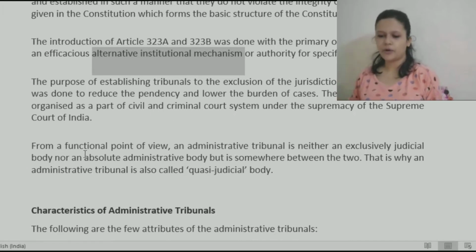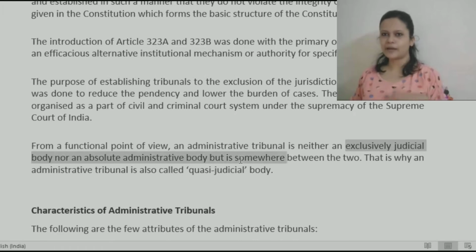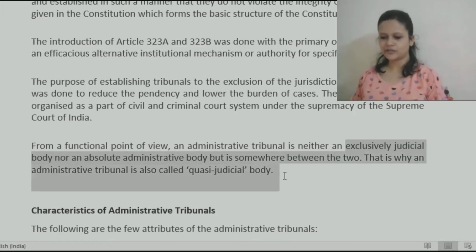From a functional point of view, administrative tribunal is neither an exclusively judicial body nor absolutely administrative body, but it's somewhere in between the two. That's why administrative tribunals are called quasi-judicial body. They are not like judicial body like the regular courts, but they perform the function of administrative body, plus they also act like a judicial body.